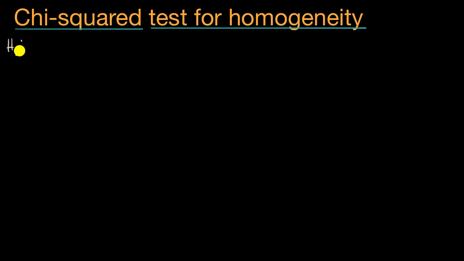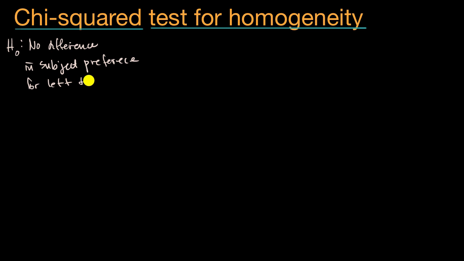Our null hypothesis is that there is no difference in the distribution between left-handed and right-handed people in terms of their preference for subject domains. So no difference in subject preference for left and right-handed folks. And then the alternative hypothesis: no, there is a difference. So there is a difference.